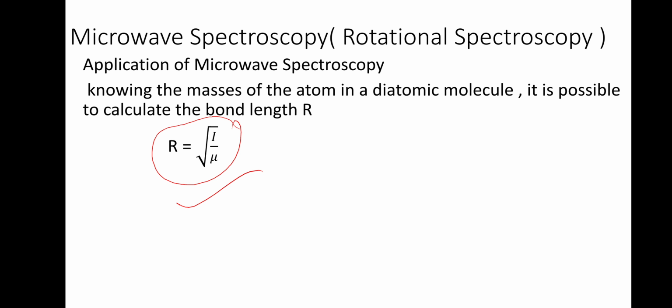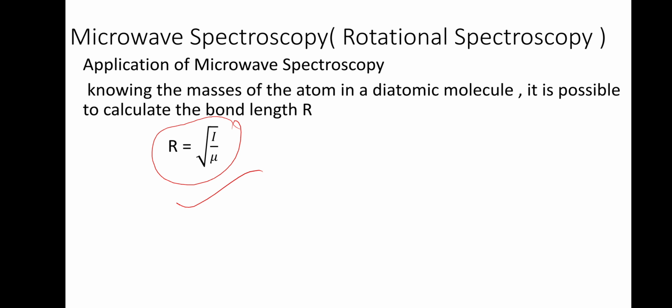Then we have seen what types of molecules give rise to microwave spectra, and the selection rule we have seen. Then the different energies of the rotational levels we calculated. Then for a transition from J equal to 0 to J equal to 1, or J to J plus 1, we found out the energy delta E. Then we found out what the intensity of the rotational lines depends on. Then the application of moment of inertia and bond length of a diatomic molecule we have found out.